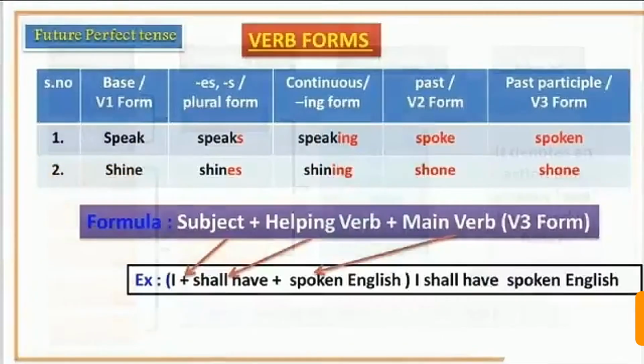Let's see the example of it. If I say I shall have spoken English, in this sentence I will be the subject, shall have will be the helping verb, and spoken English will be the main verb.